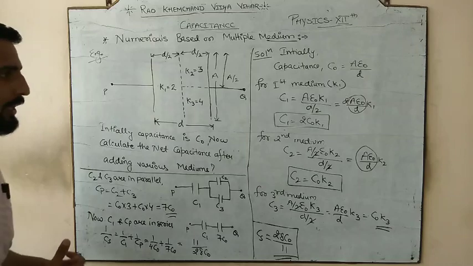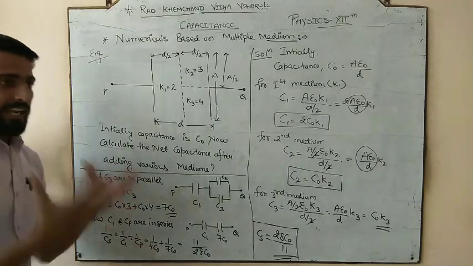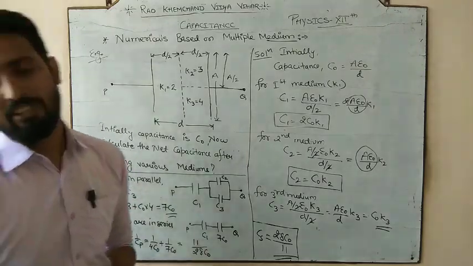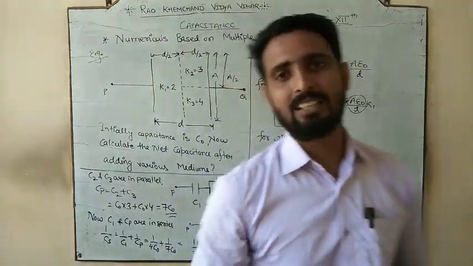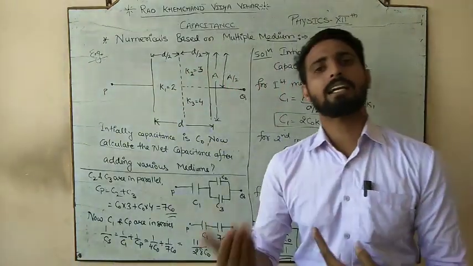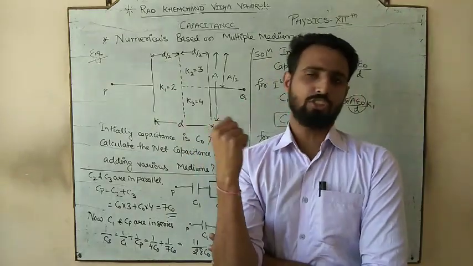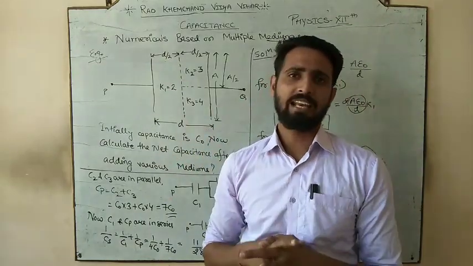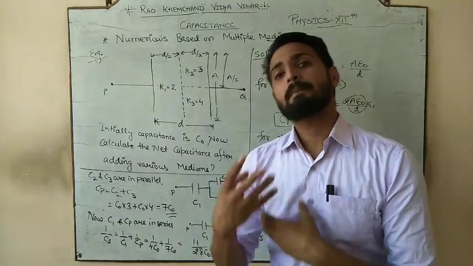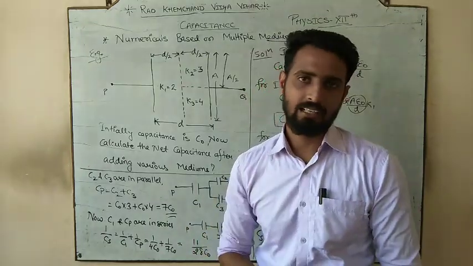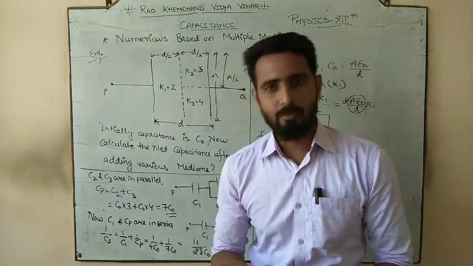Why the important one? Because here we are summarizing everything. यहाँ पे हम लोग हर चीज को summarize करते आ रहे हैं. जैसे जैसे variety बढ़ रहा है ना, आगे आगे बढ़ रहे हैं. Initially we have done the numerical only based on A epsilon naught by D. पहले हम लोगों ने simple numerical की. Then we did the series or parallel. फिर उसके बाद हमने मीडियम के न्यूमेरिकल्स की.